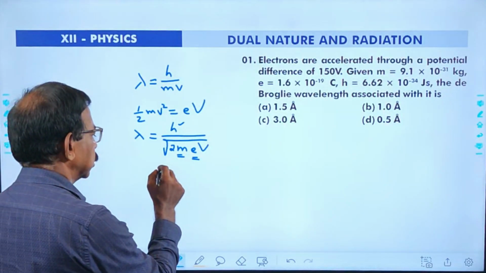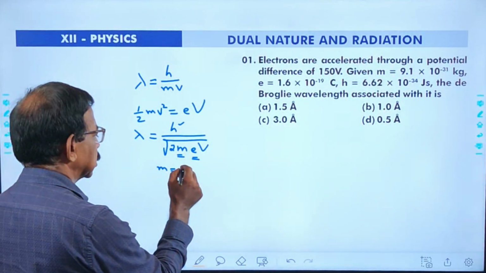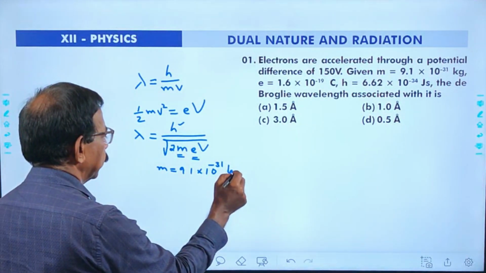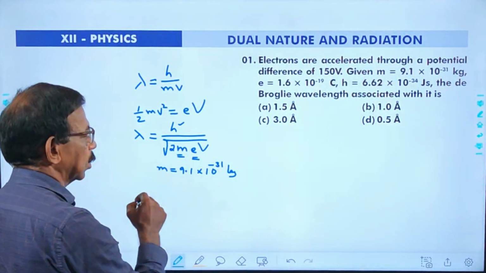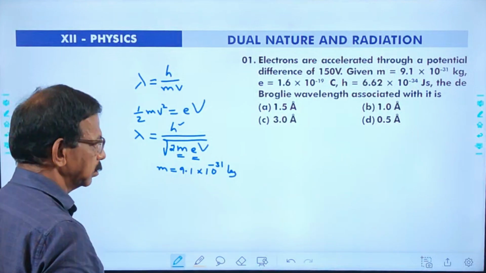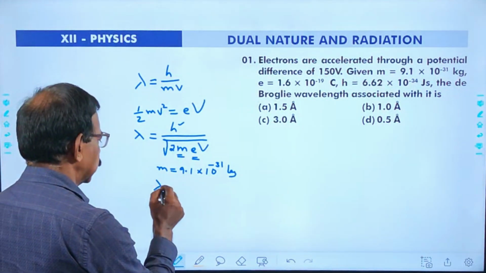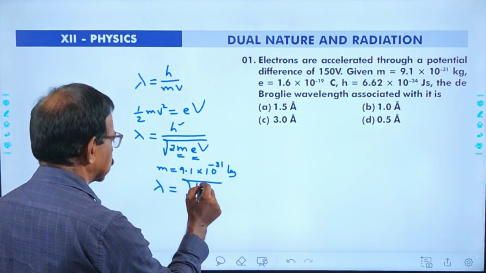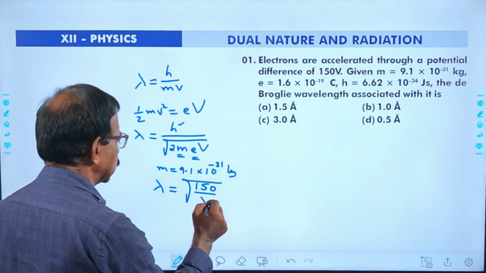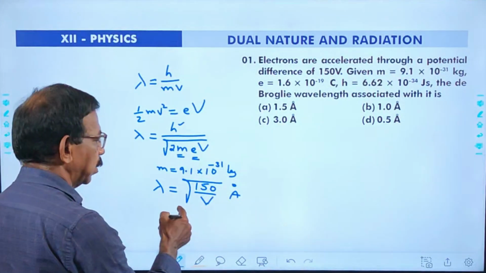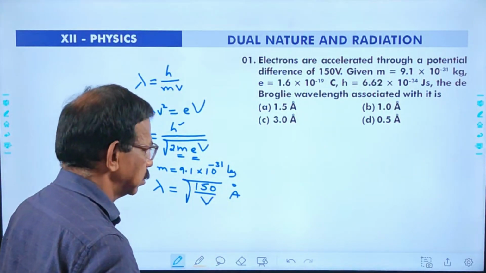For an electron, by putting mass of electron as 9.1 into 10 raised to minus 31 kilogram, charge of electron as 1.6 into 10 raised to minus 19 and h as 6.6 into 10 raised to minus 34, we may get an equation in the short form as root of 150 by V angstrom. This is applicable only for electrons.